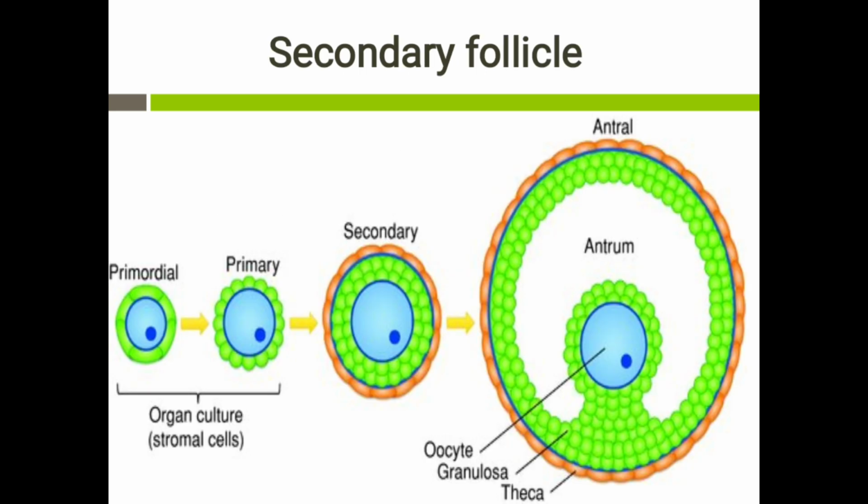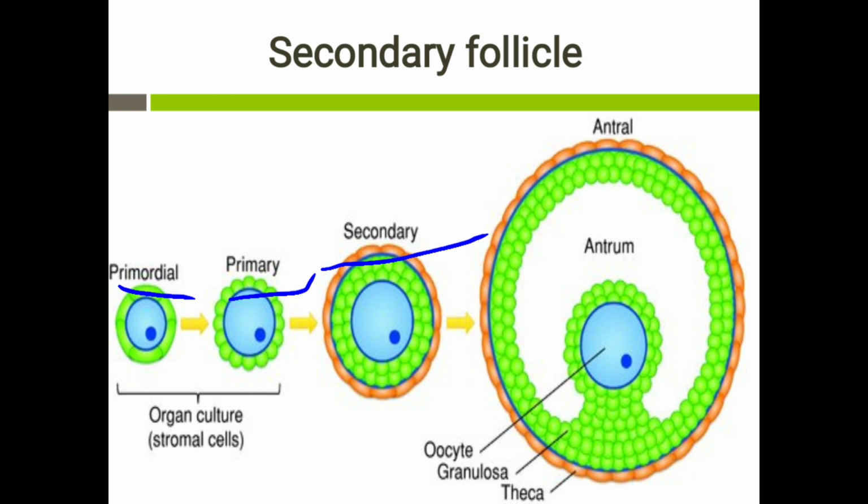In this picture, we can see the primordial follicle. This primordial follicle consists of the oocyte, which is surrounded by a layer of pregranulosa cells. This pregranulosa cell is flattened in shape. This primordial follicle gets converted to the primary follicle. The primary follicle also contains an oocyte, which is surrounded by a single layer of granulosa cells. These granulosa cells are cuboidal in shape. Now, this primary follicle will be converted to the secondary follicle.